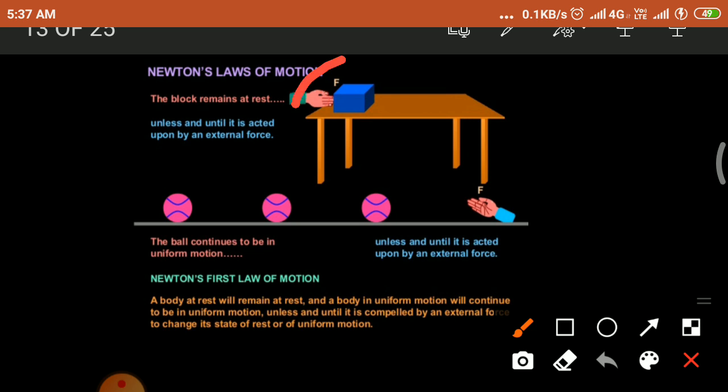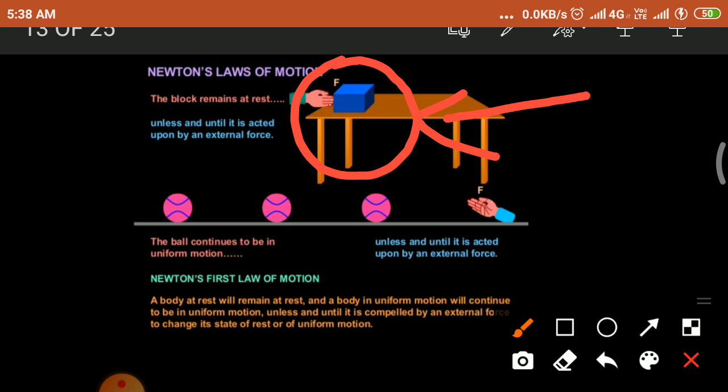Here the block is placed on the table. The state of this object is at rest. So unless and until it is acted upon by an external force, it remains at rest. If I do not give any external force on this object, this block will remain in a rest position. It cannot change its rest position.